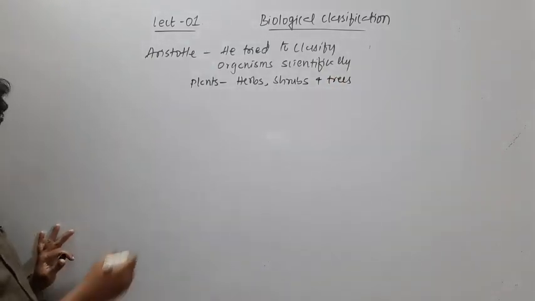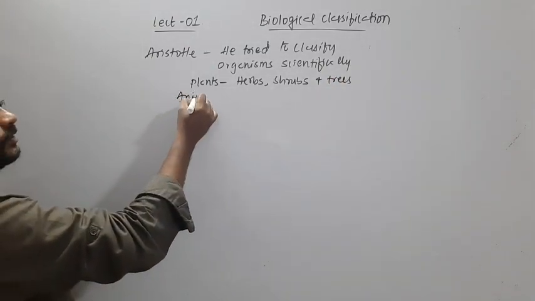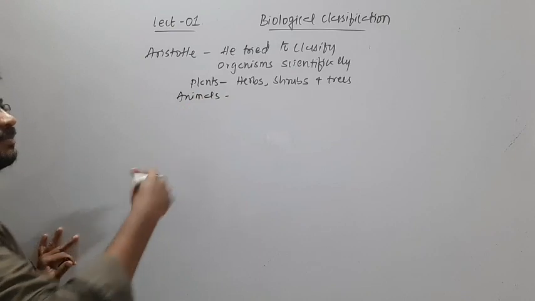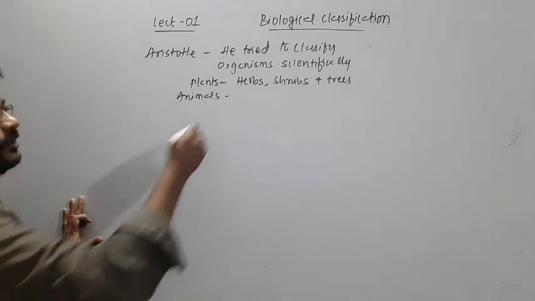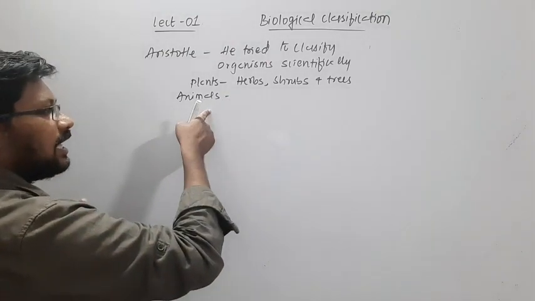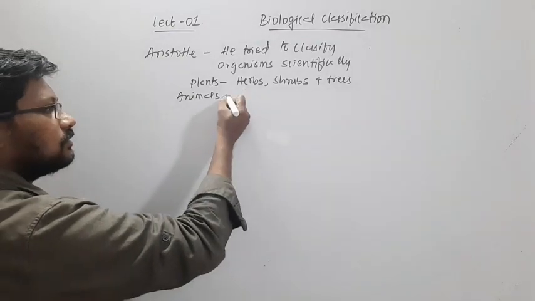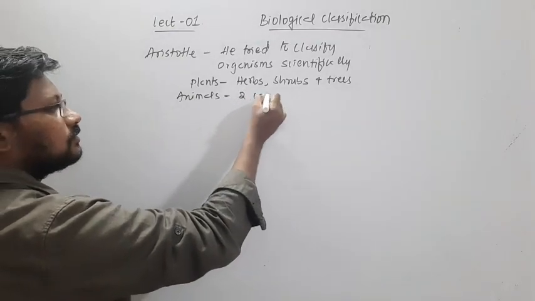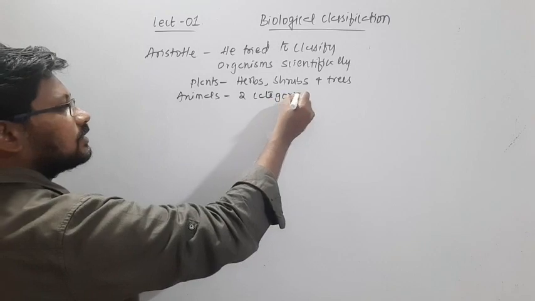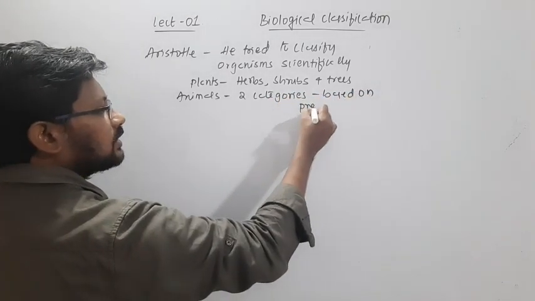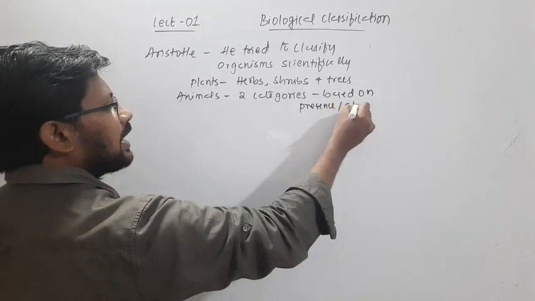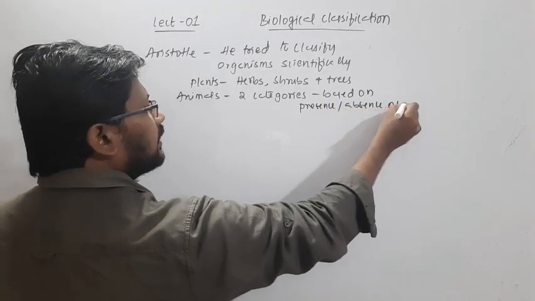And he classified animals also. This is based on presence or absence of red blood.